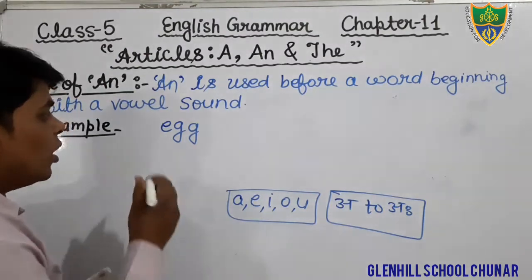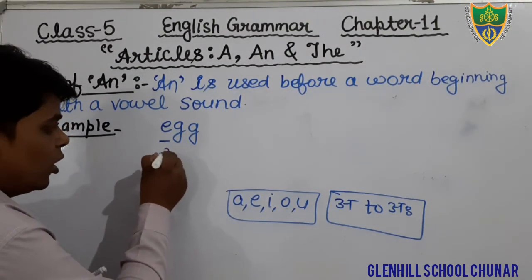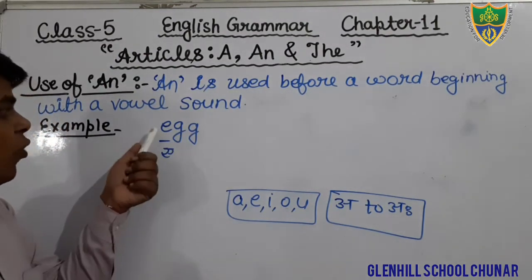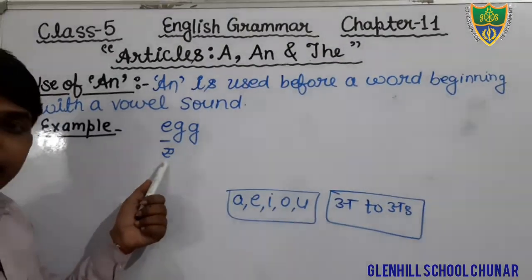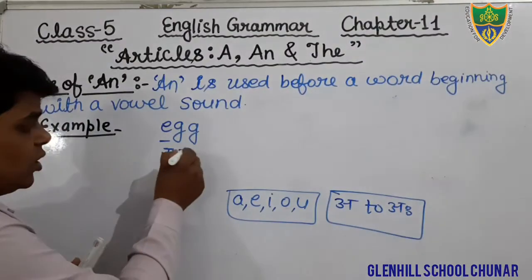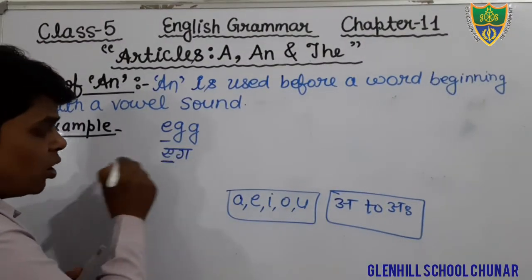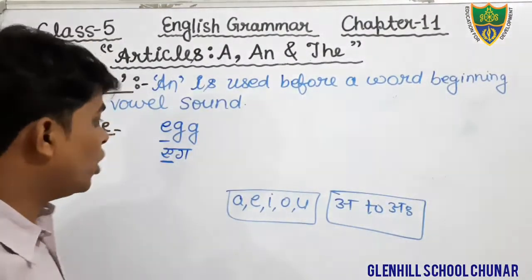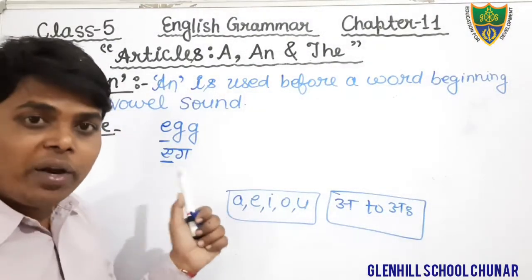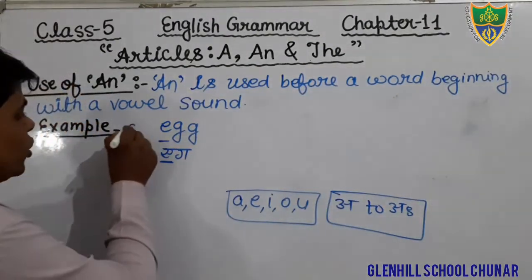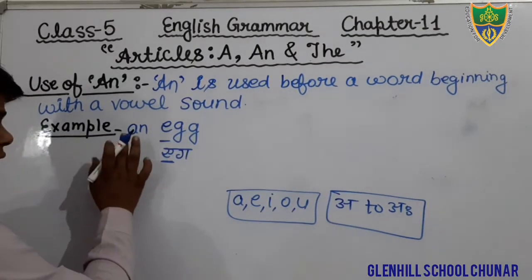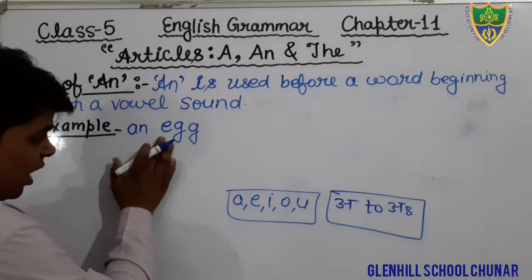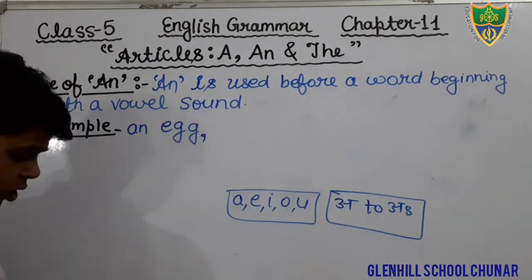You can see, egg. The letter E is a vowel. Is it swar or vyanjan? That is swar, which means it is a vowel. So we will use the article an here. An egg. You will write an egg.